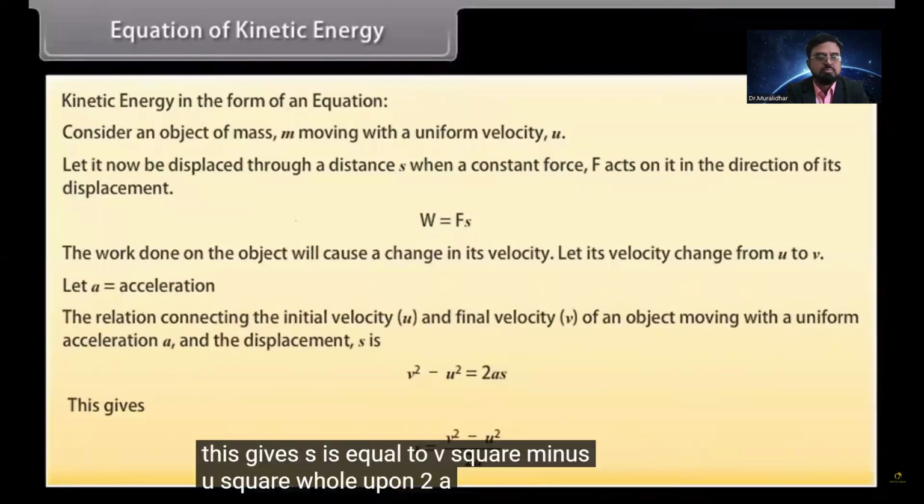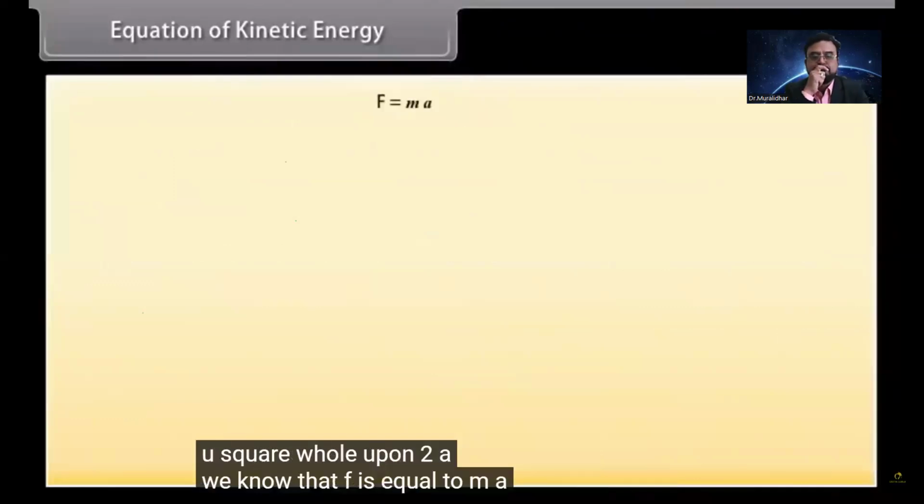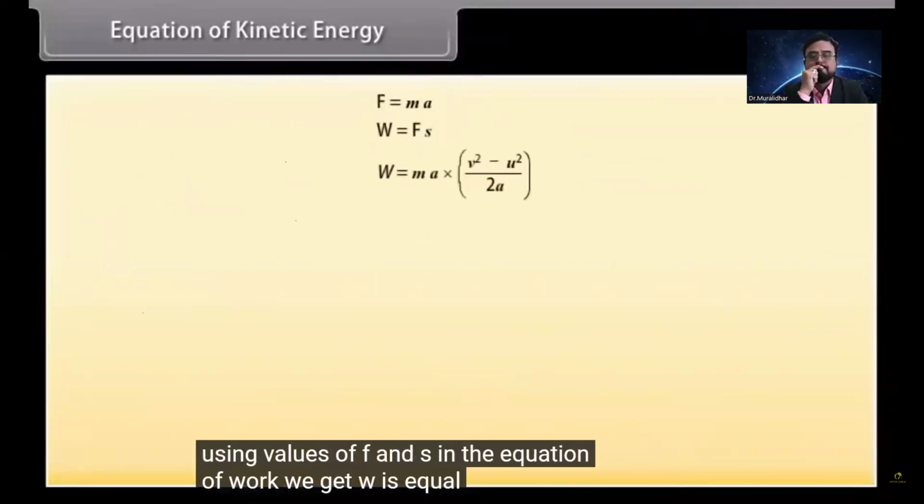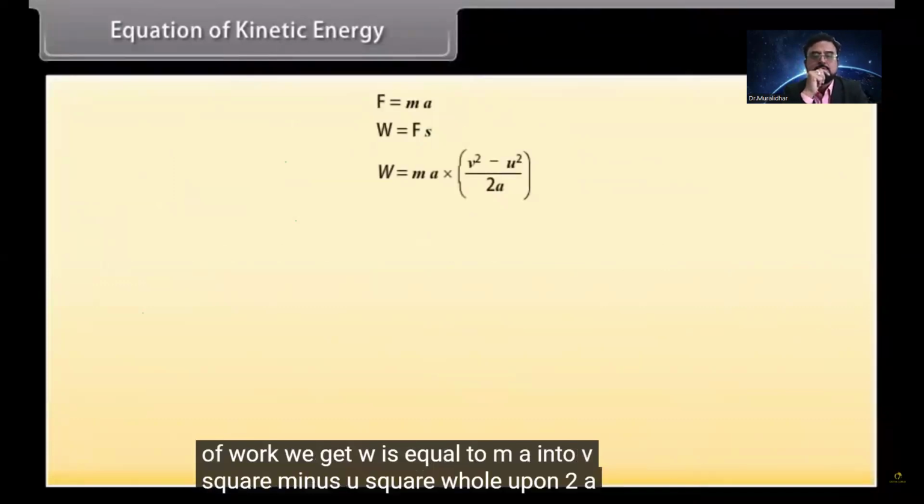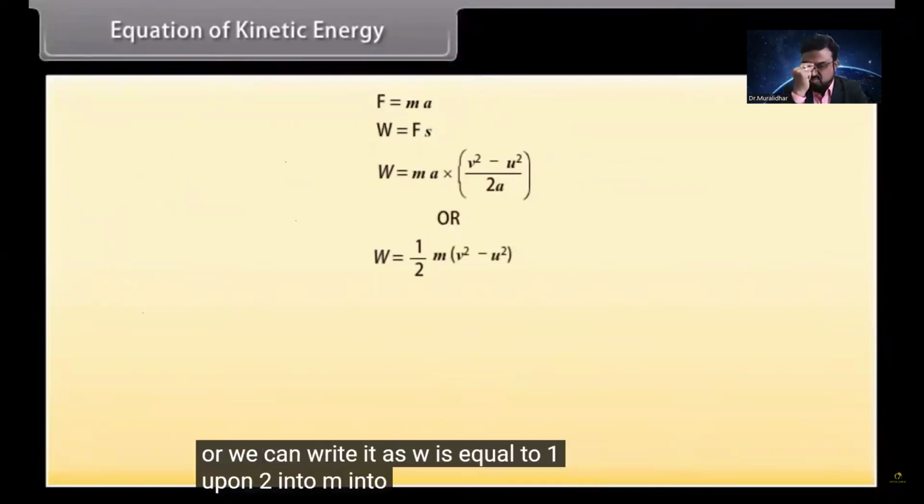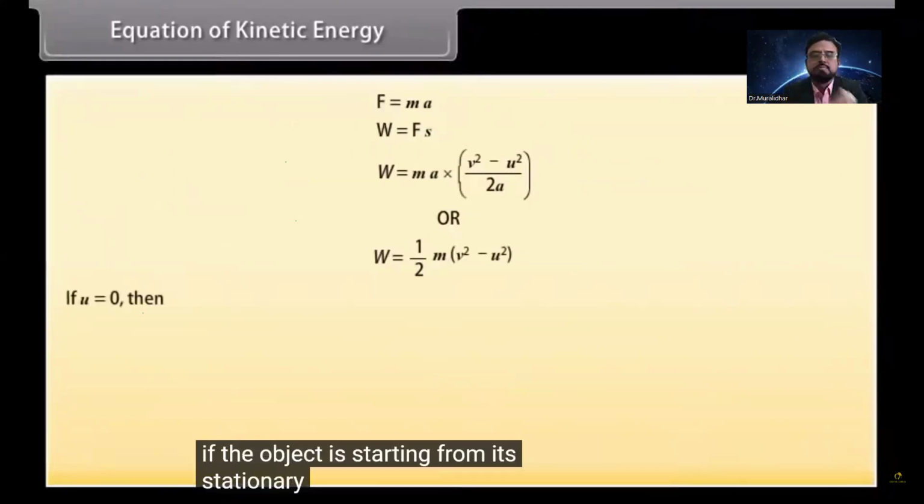We know that F is equal to ma. So by using values of F and s in the equation of work, we get W is equal to ma into v square minus u square whole upon 2a. Or we can write it as W is equal to 1 upon 2 into m into v square minus u square. If the object is starting from its stationary position, that is u is equal to 0,